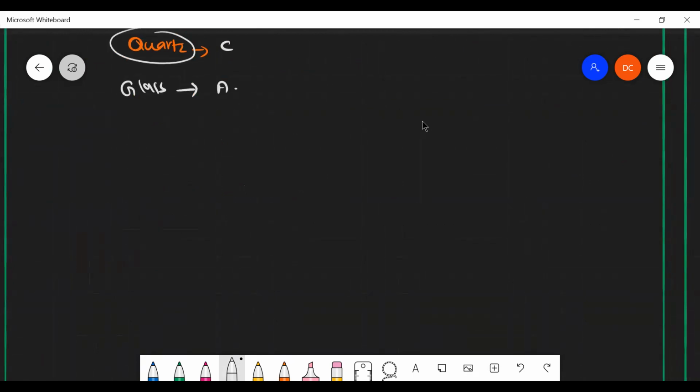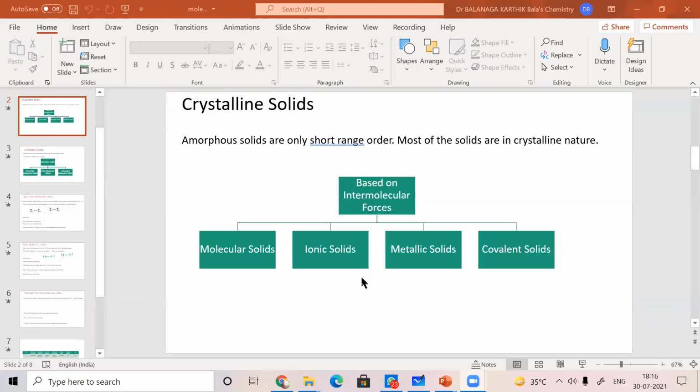Next one is crystalline solids. What do you mean by crystalline solids? Another classification: the first classification is based on the particle arrangement, but here, based on intermolecular forces between them, it can be classified into 4 types. Can you see this? Wait a minute, I'll share the screen. Can you see this now? Yes, sir.